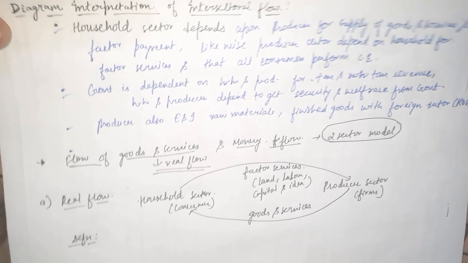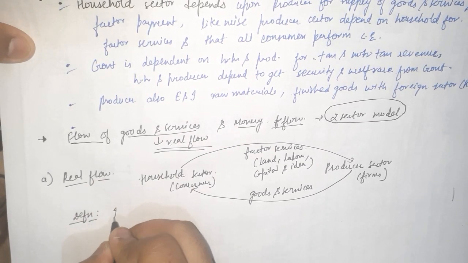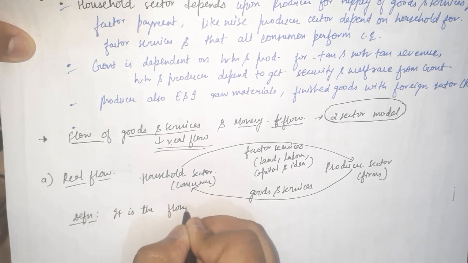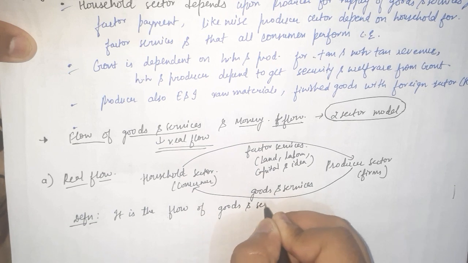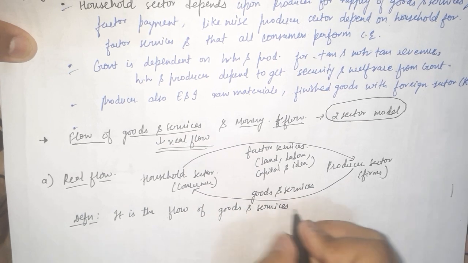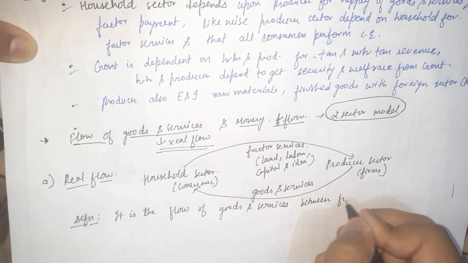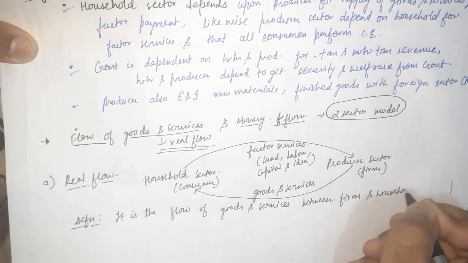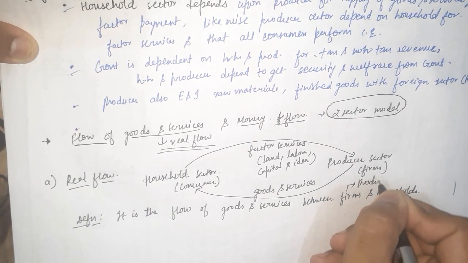So the definition can be: it is the flow of goods and services between firms and households. Firms here means the producer.